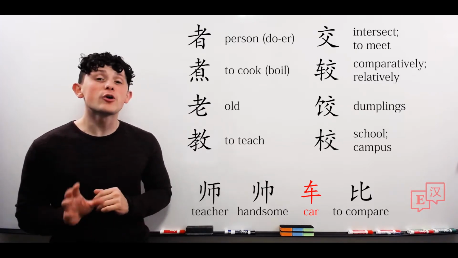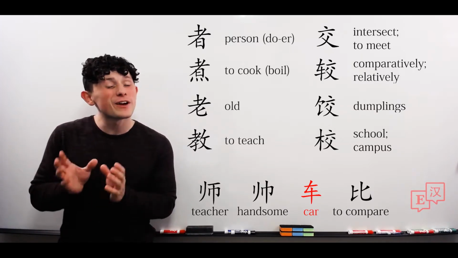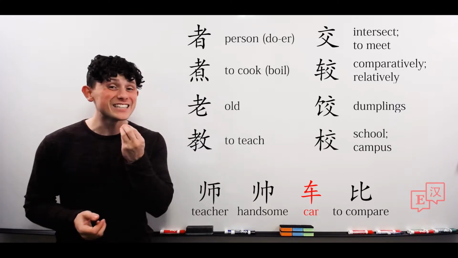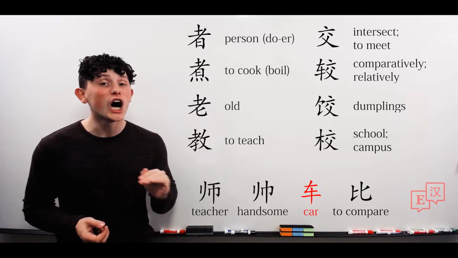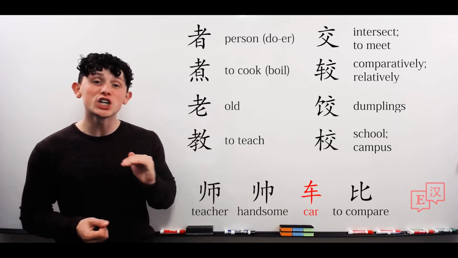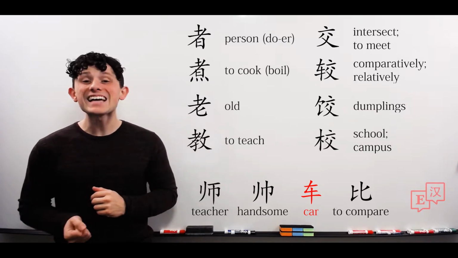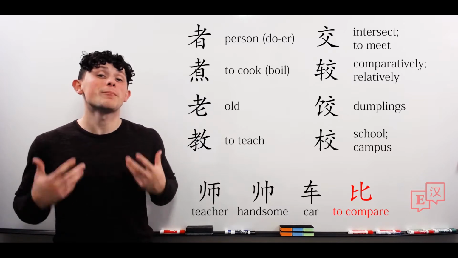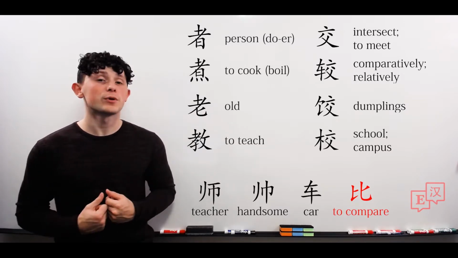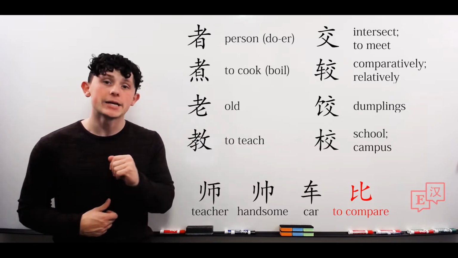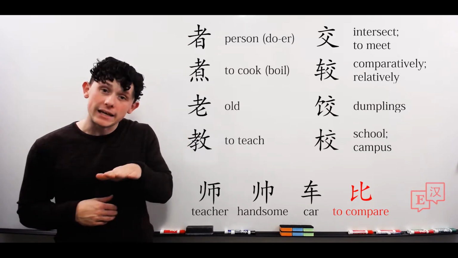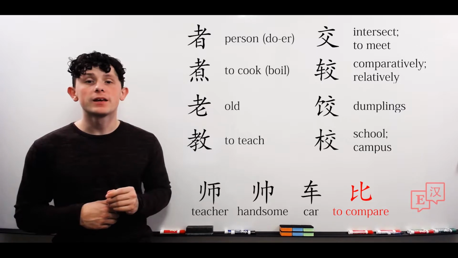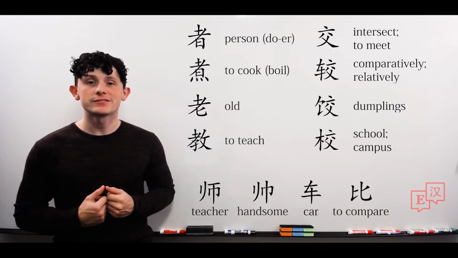车. Now note this is distinguished and very different from the pronunciation for to eat. 吃. And last we have the character for to compare or to contrast, pronounced 比. 比, like a bumblebee. 比. That is all for our characters.